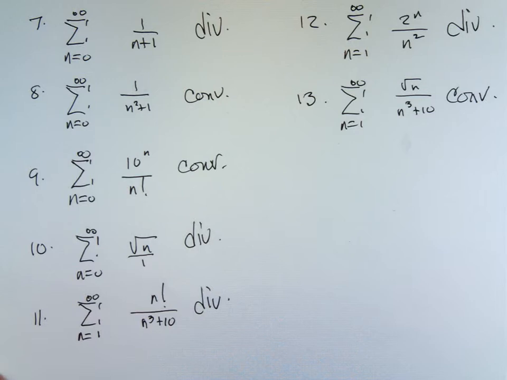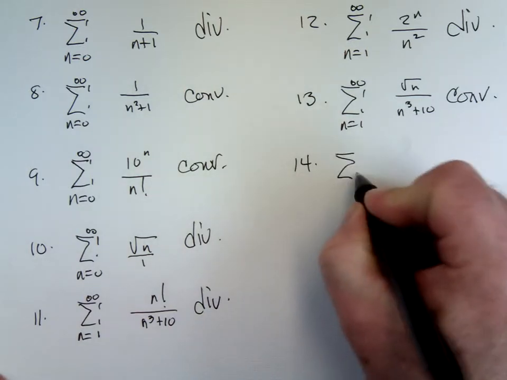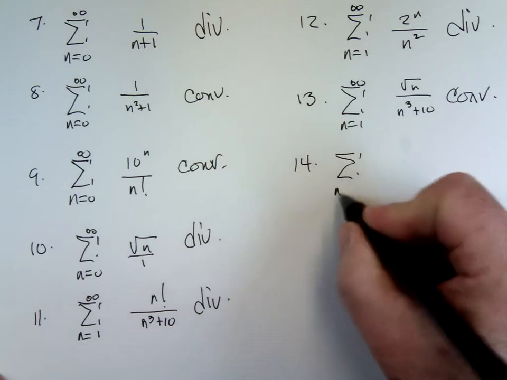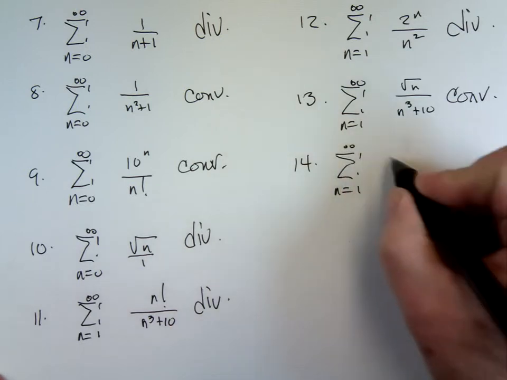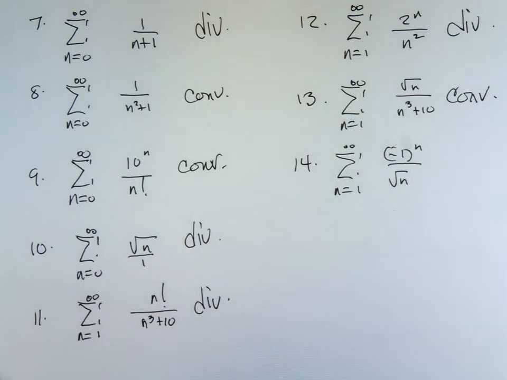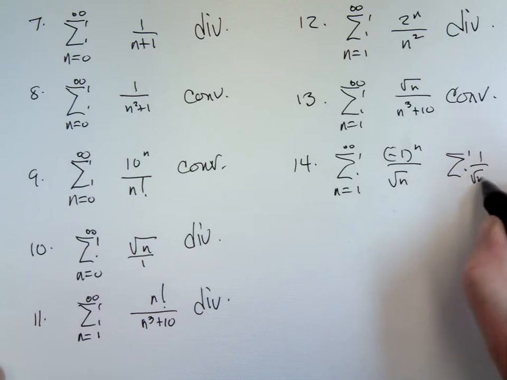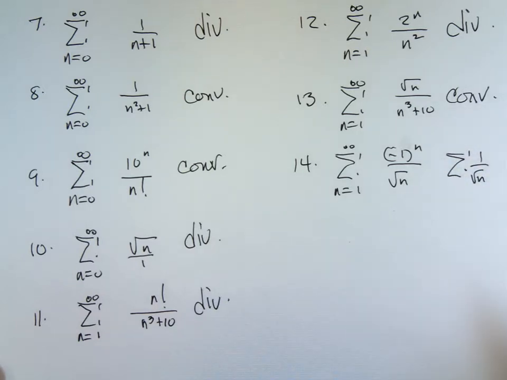Okay, 14 through 16. 14, alternating series, negative 1 to the n over the square root of n. First thing you do is look at the positive series. The difference in degrees is only 1/2. The positive series diverges. What that means is this series is not absolutely convergent, okay? But it could conditionally converge or it may diverge.